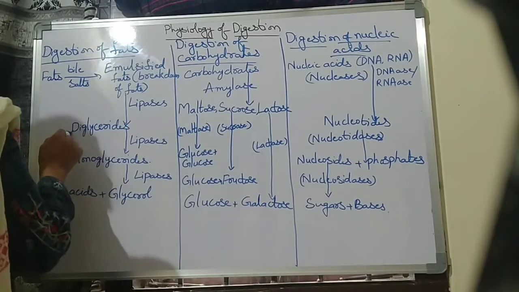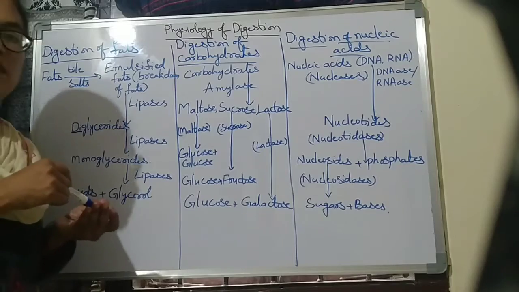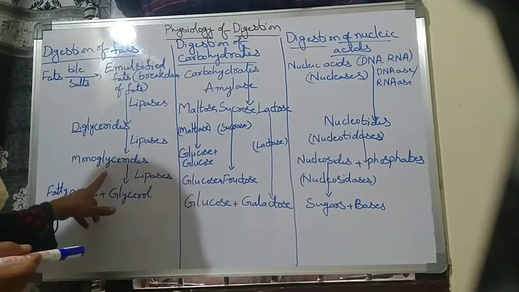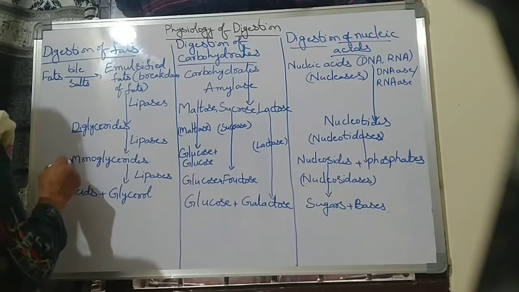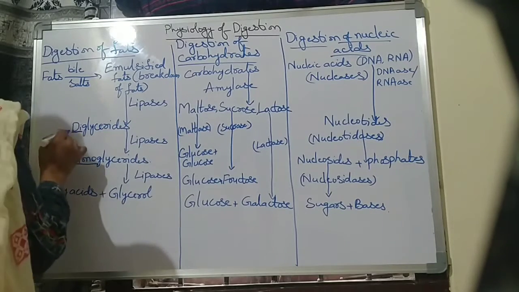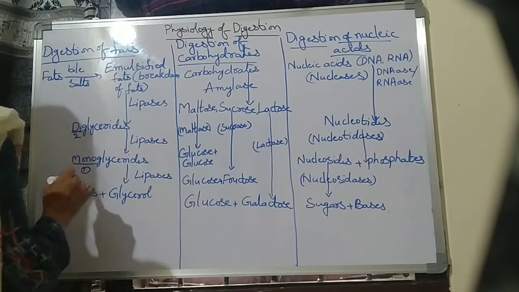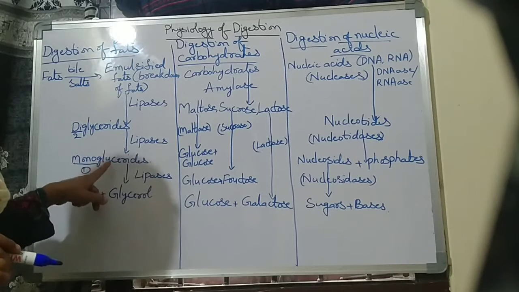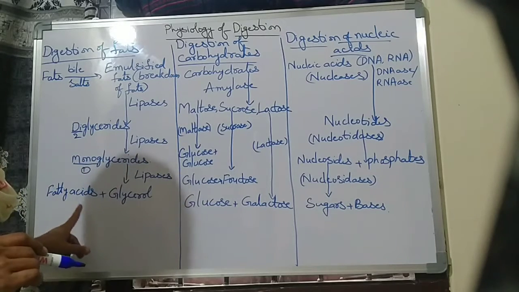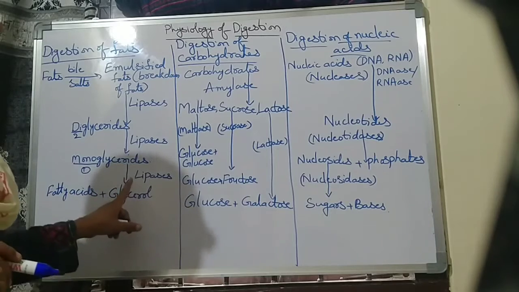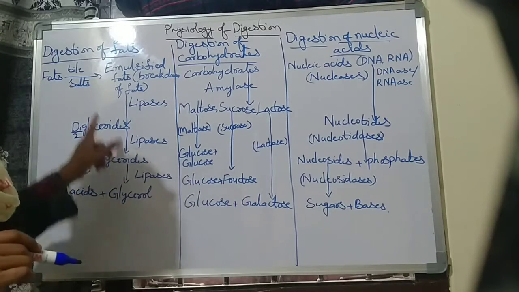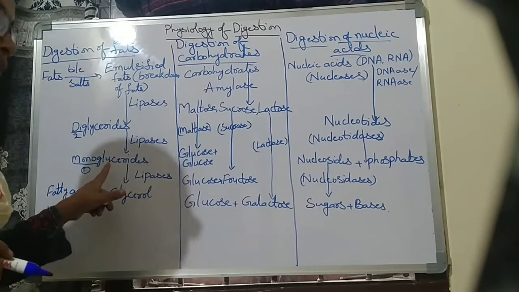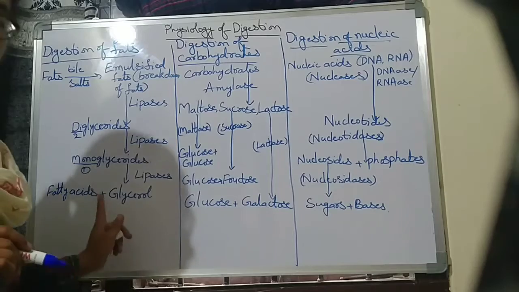Di means two particles. The diglycerides are then converted into monoglycerides, mono meaning single, in the presence of lipases. The monoglycerides are again converted into fatty acids and glycerol, which are the final particles of fats, in the presence of lipases.